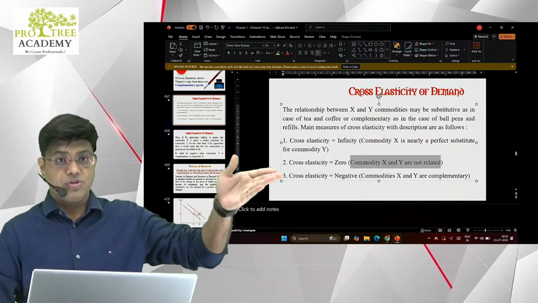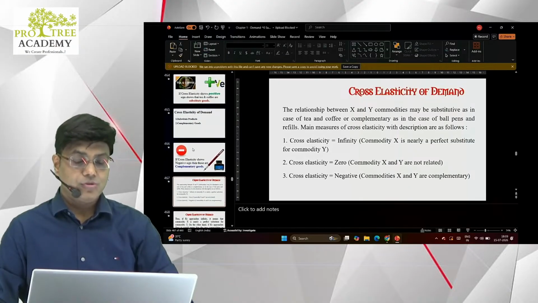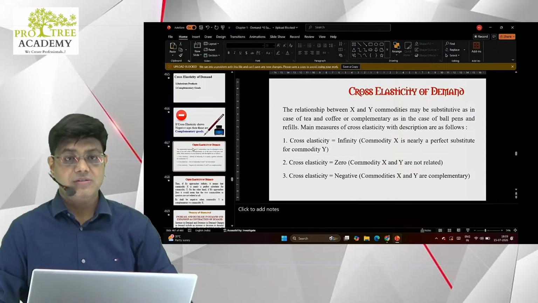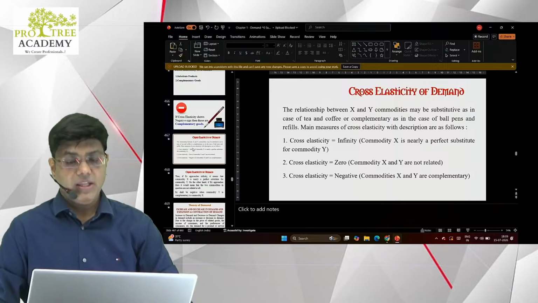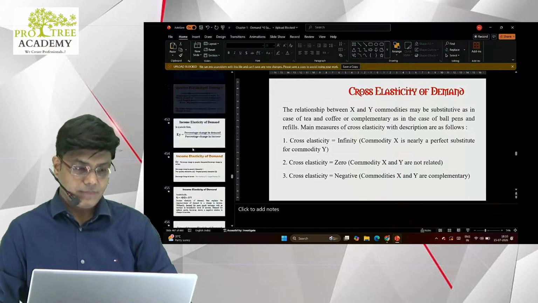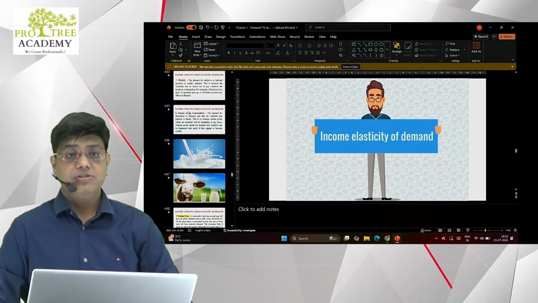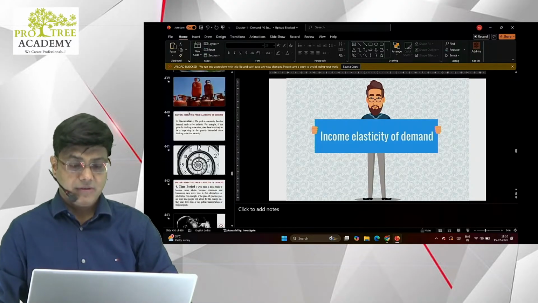Oh no, I've asked you a question on this X and Y. I made the question right now in front of you. If they are not related, the value of EC is 0. If they are perfect substitutes, the value of EC is infinity. And if they are complementary, the value of EC is negative. Then we studied EY, income elasticity, how much change in income affects demand.